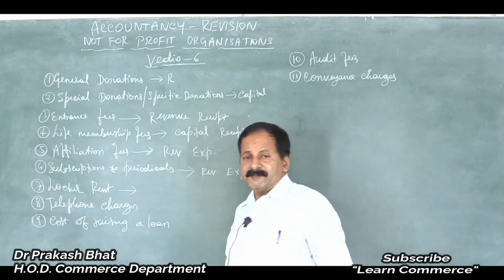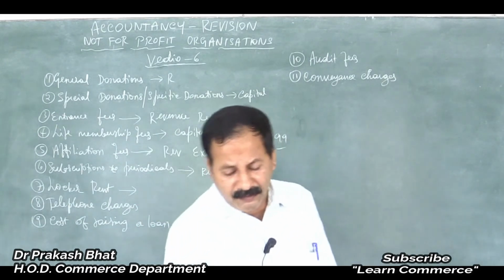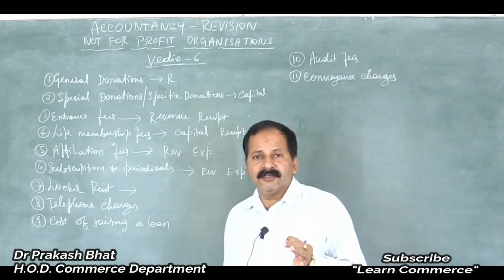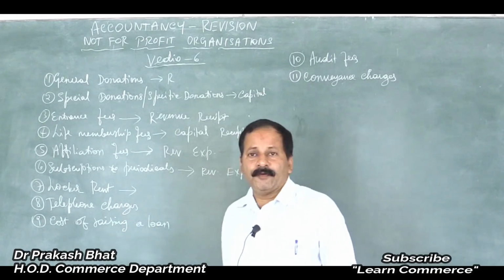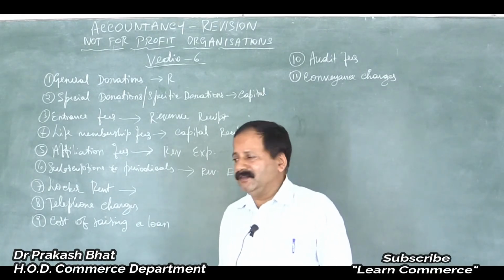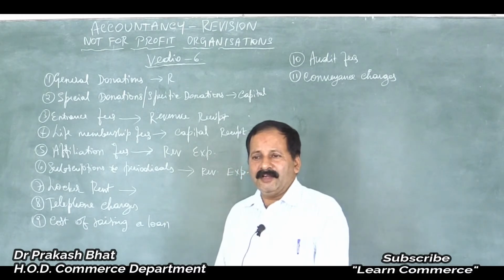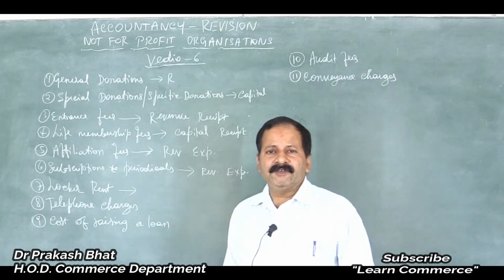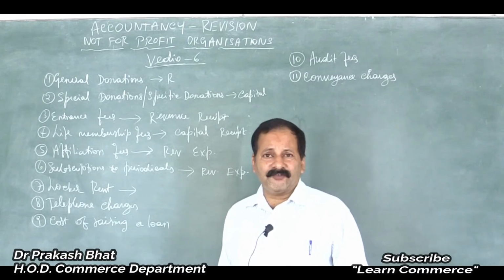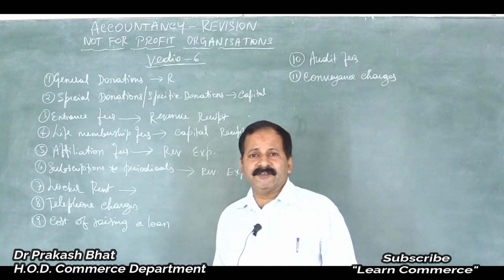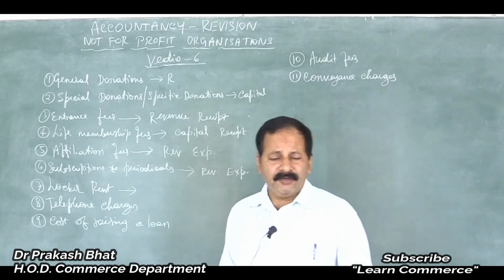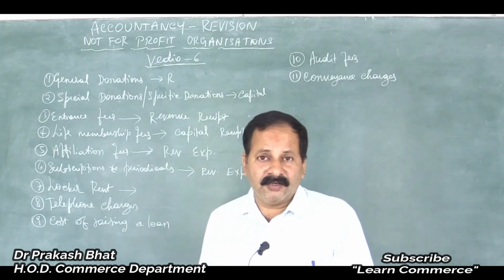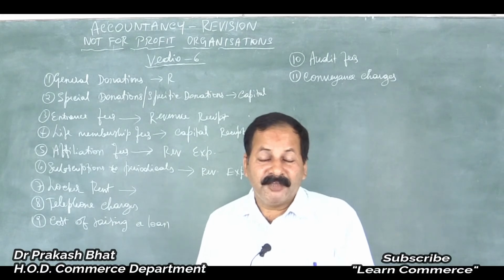Now, let us take locker rent as an expenditure appearing on the payment side. Then it is a revenue expenditure because every year we have to pay the locker rent, for the service provided by the banker. A locker is a safe deposit that cannot be lifted by 3 or 4 persons, isn't it? Very heavy. It remains in safe custody under a strong lock. Most people prefer to keep their ornaments, jewels or valuables in that locker. Sometimes maybe cash also.